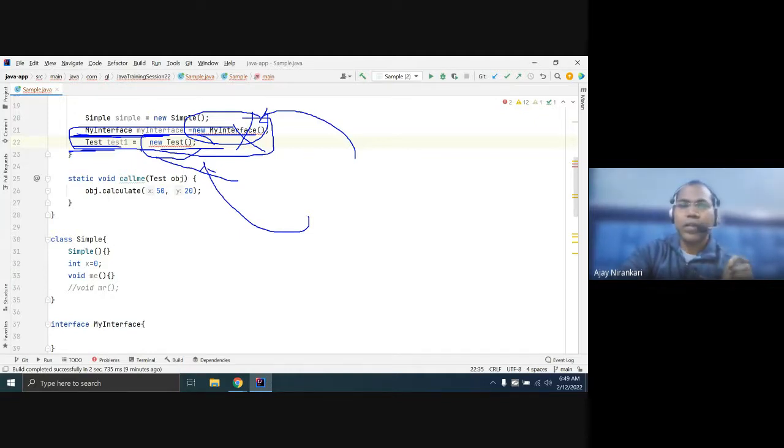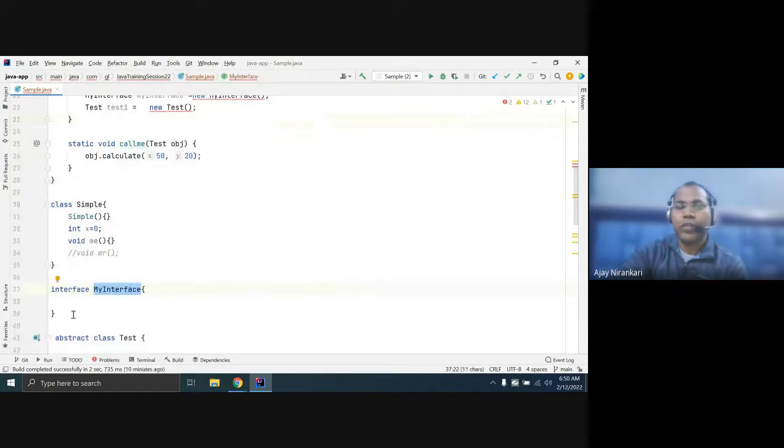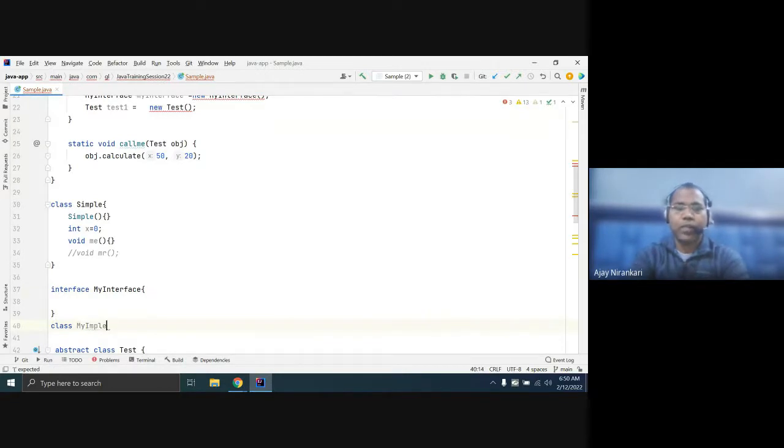In the case of an abstract class, you must assign your subclass. Similarly, for an interface, you must assign the implementation class. Let us say I want to create an object for this. Then you have to write another class, my implementation class, which implements my interface.